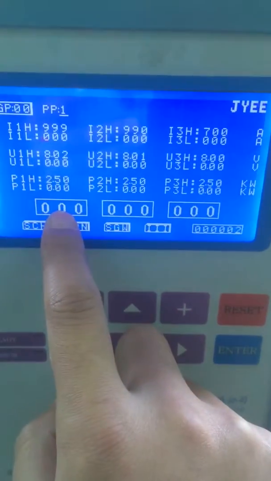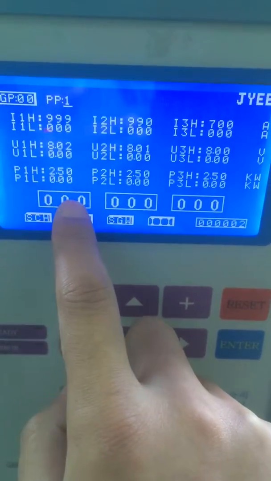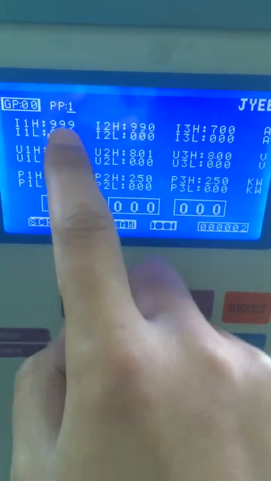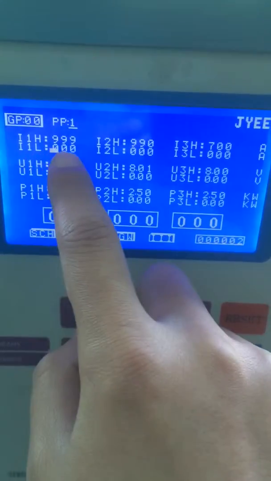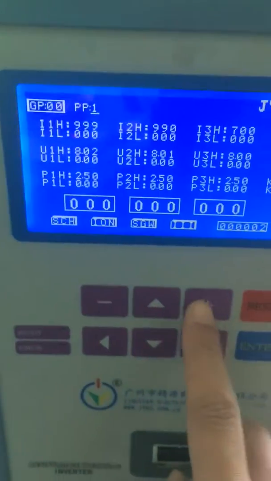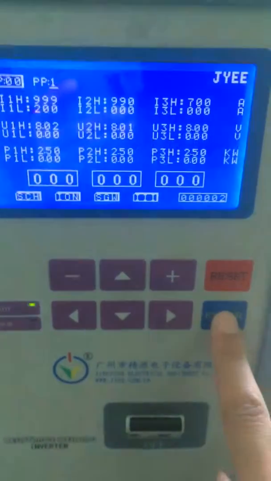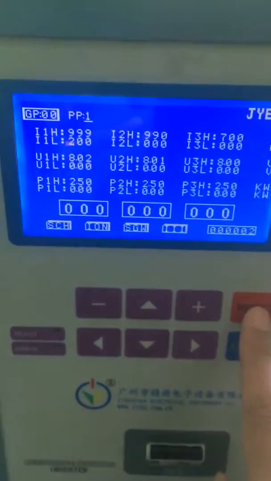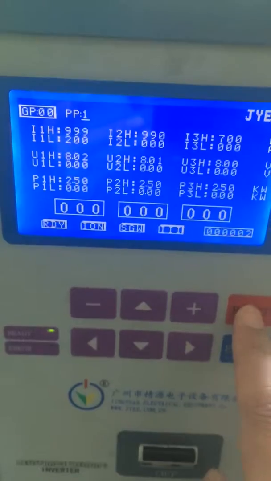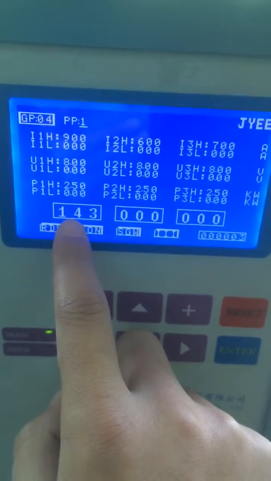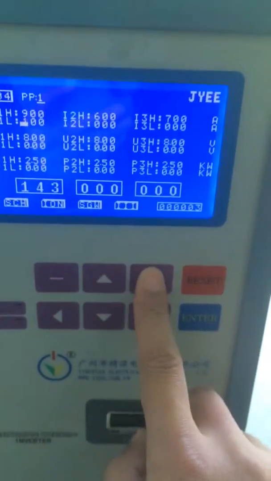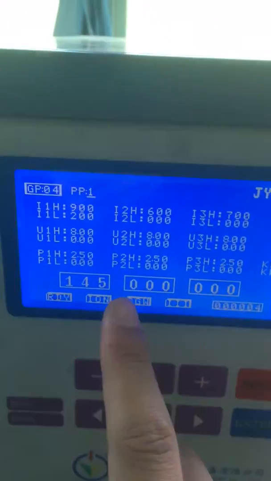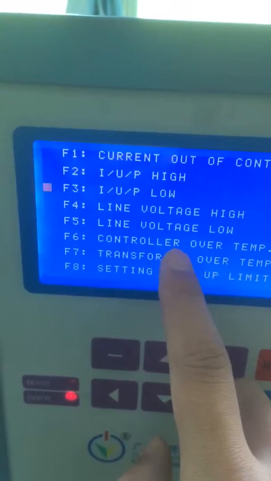If the actual current is higher than the highest we set, or lower than the lowest we set, it will be an error. It will be error like this. We set 200 amperes, and the actual is 143. It will be an error page. Let's see. This is the error page.